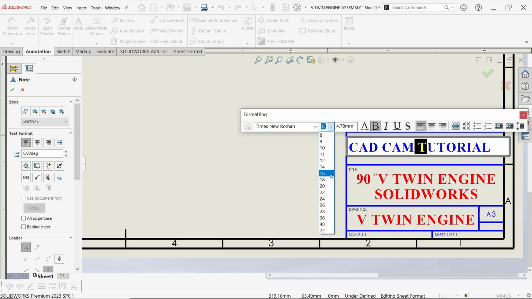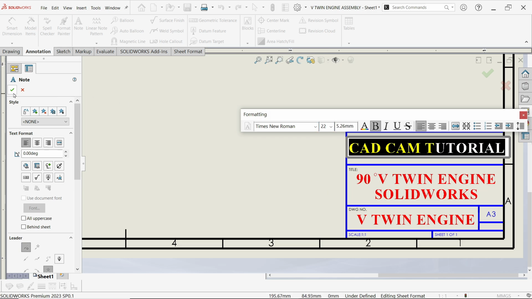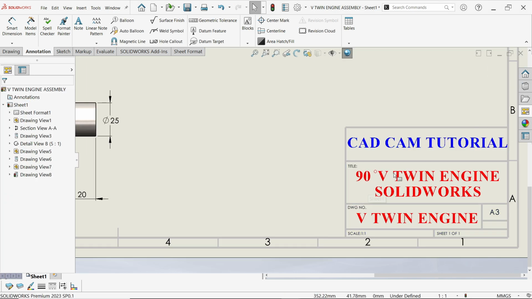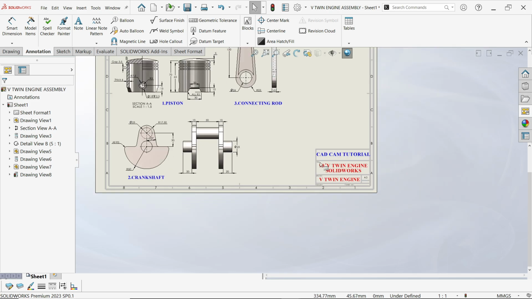There is still scope to change 22. Select all, then 22. Okay. Now you can move and adjust. Escape key to get out. Now see, this is our format blocks.